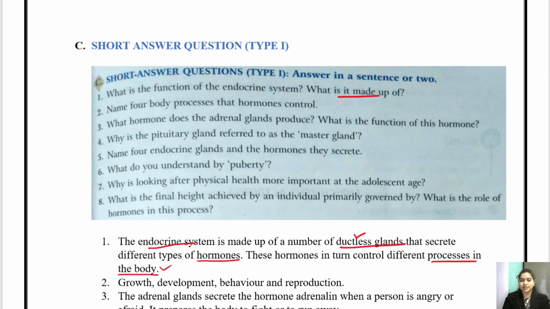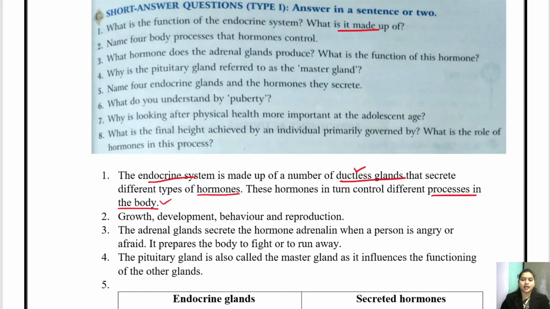So endocrine system is the system which contains several glands. These glands are not having any duct, and without the duct they release a certain chemical substance called hormone, and these hormones control the different processes of the body. Okay, next.